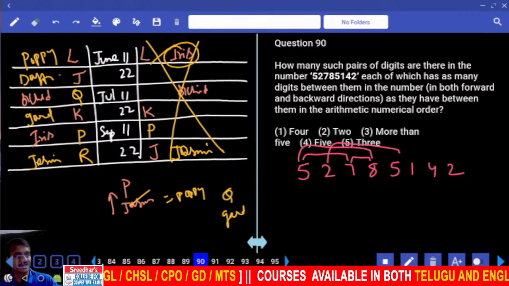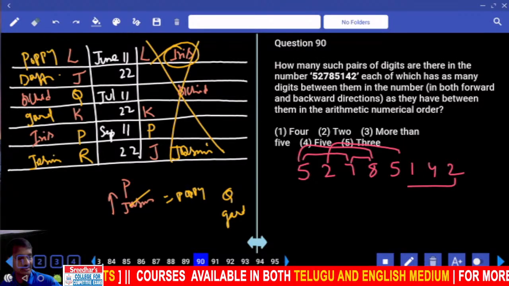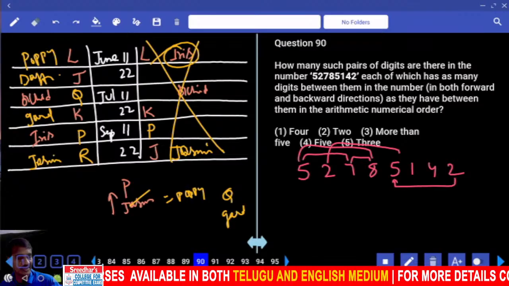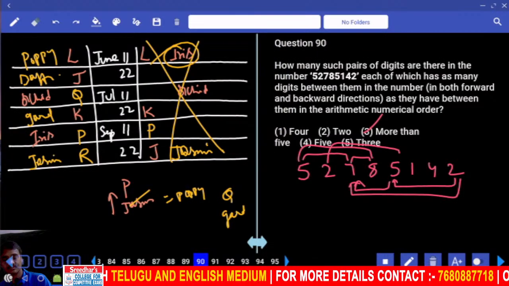And forward, how many are there? 1, 2, 3, 4. Then in the reverse, 2, 3, 4, 5. Clear? 5, 7. Next one, 5 and 7. And more than 5 choices.